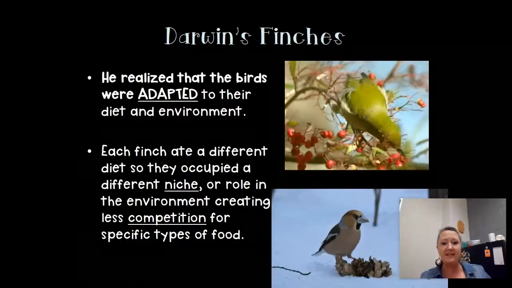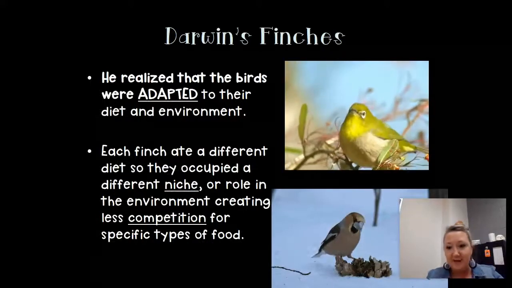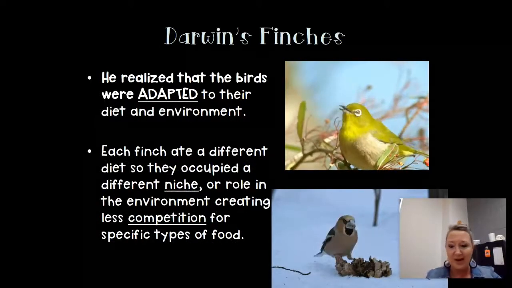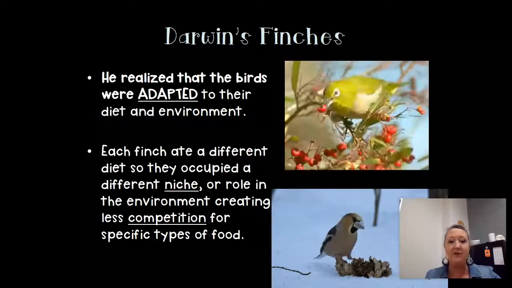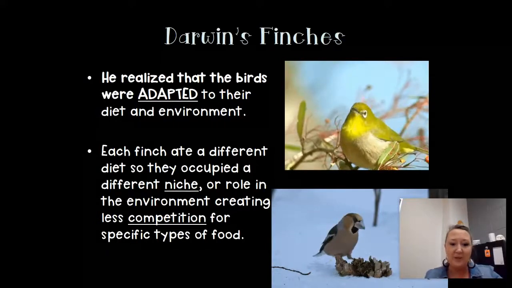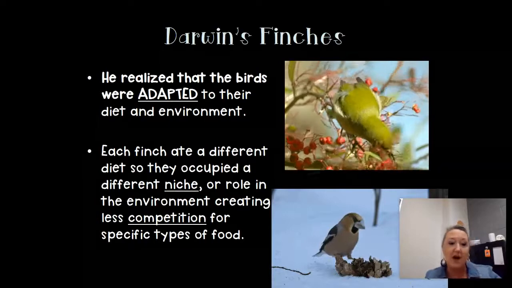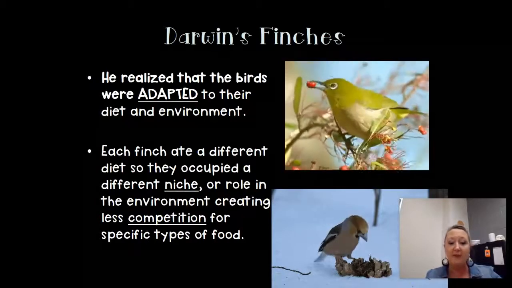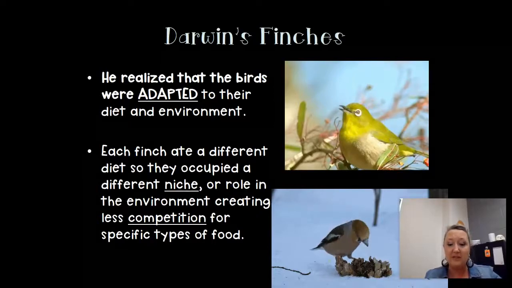And so he realized by observing them for a long period of time that they had adapted to their environment. Adapted is just our fancy science word for they had changed and altered their behavior to be able to survive better. Every finch ate a different type of diet, so they occupy a different niche. A niche is just their job or their role in the environment, what they do in the environment, so that there's less competition for specific types of food.